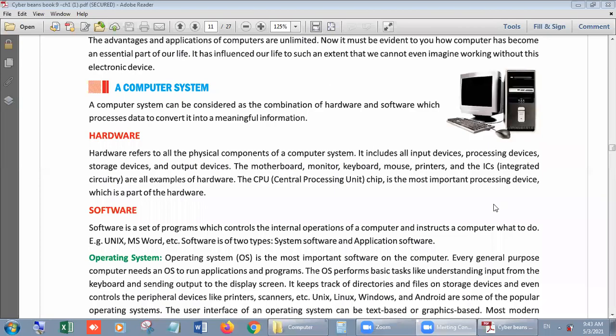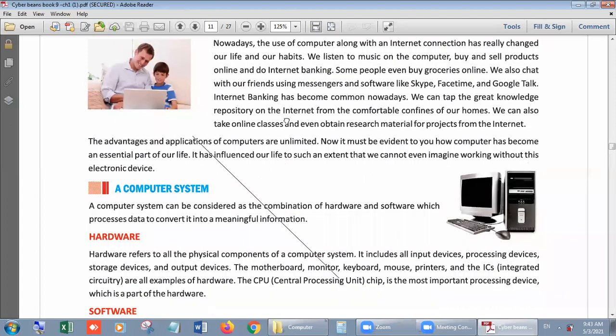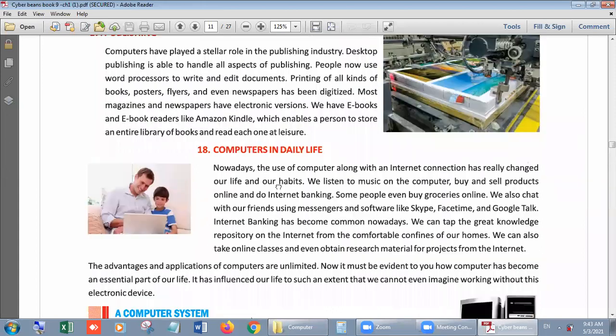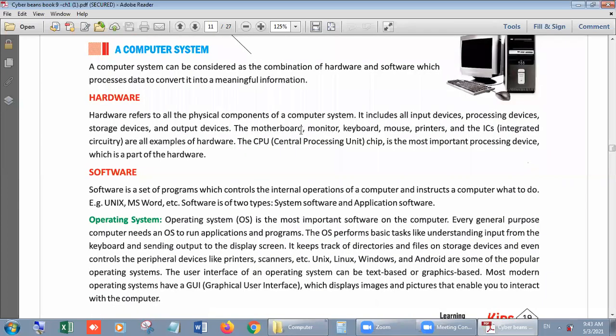In today's lecture, we will go further in lesson number 1. We already covered the areas of computer in which we can use it, like many areas we studied, and after that we will come to what is the combination which makes a complete computer, that is hardware and software.